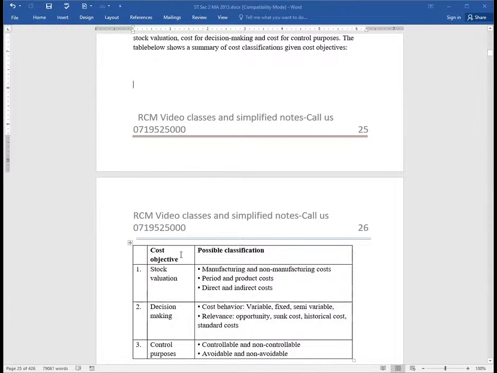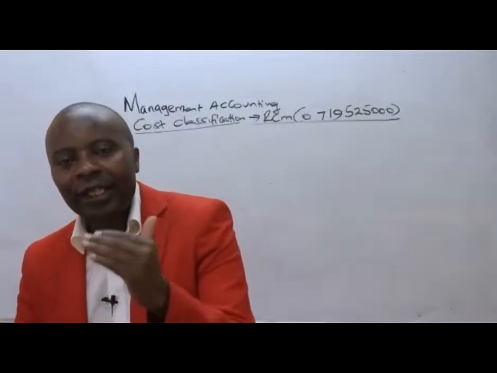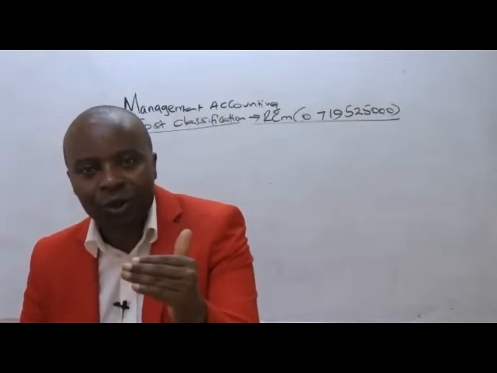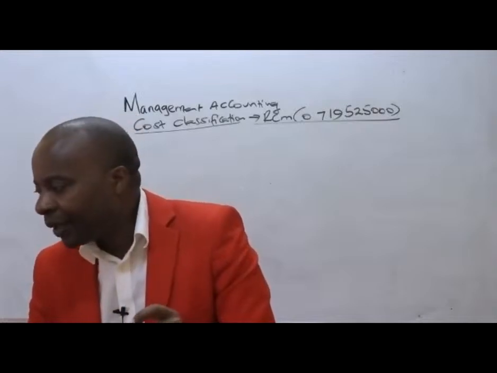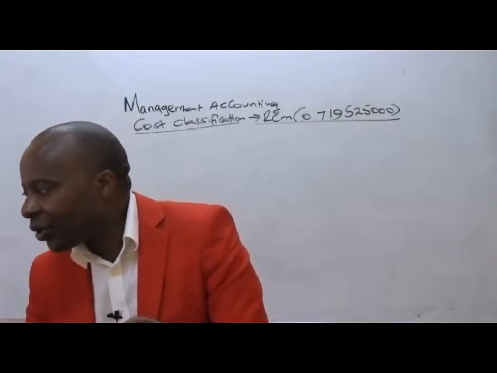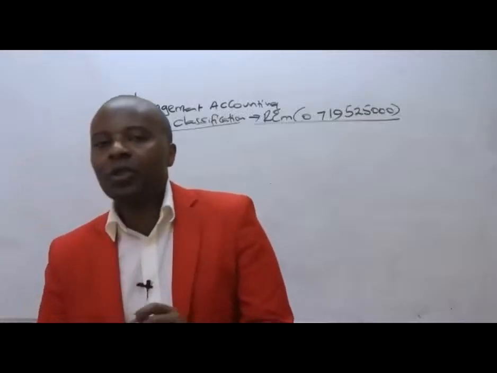control purposes. So if you have a cost objective of stock valuation, then what will be some of the classifications of costs we shall be having? Here we are told under stock valuation, we are going to have two types of costs. We could have what we call manufacturing and non-manufacturing costs. Listen to me very well.